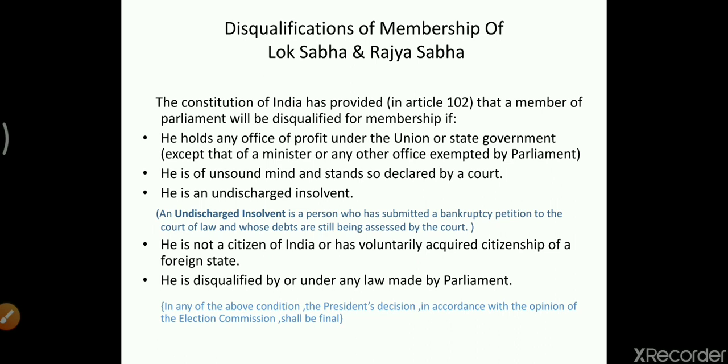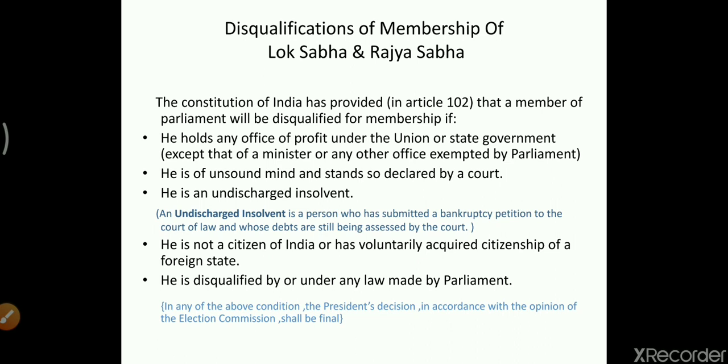Now, the disqualification of membership of Lok Sabha and Rajya Sabha: under which conditions can members be disqualified? The Constitution of India has provided, as per Article 102, that a member of Parliament will be disqualified if they hold any office of profit, which we have discussed just now.